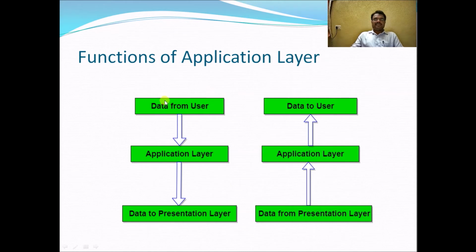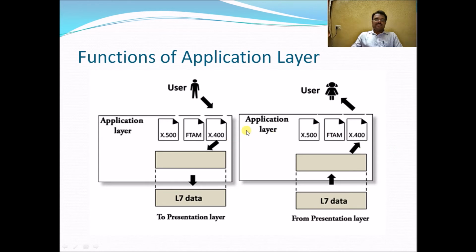Here we can see that at the sending end, data from the user is given to the application layer. The application layer takes the data from the user and gives it to the presentation layer, and at the receiver's end, the presentation layer gives the data to the application layer, and the application layer forwards the data to the user. So here we can see the user, and the application layer contains the different data.